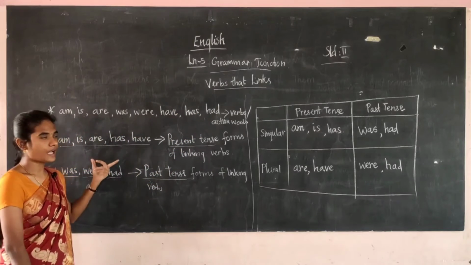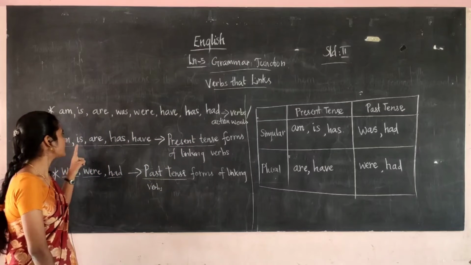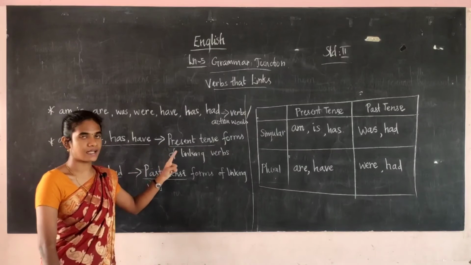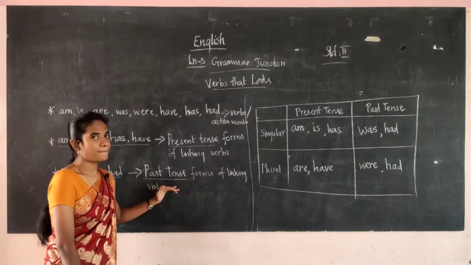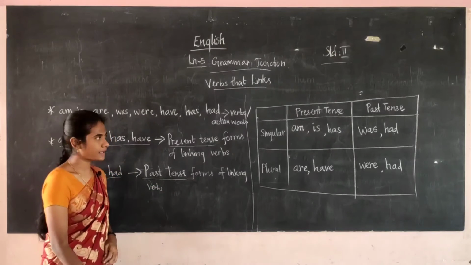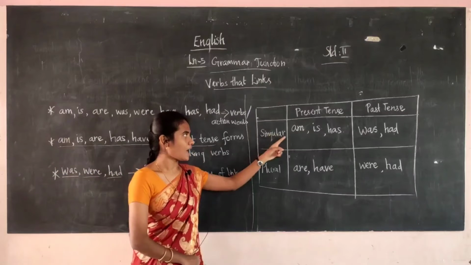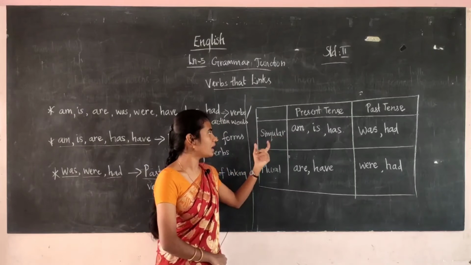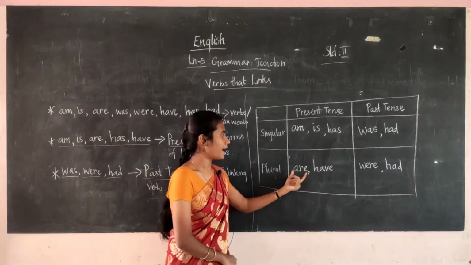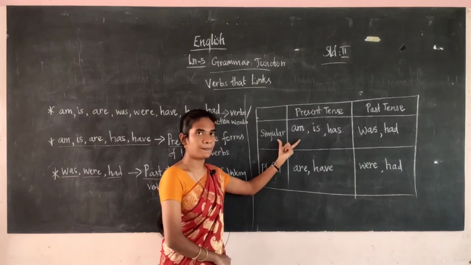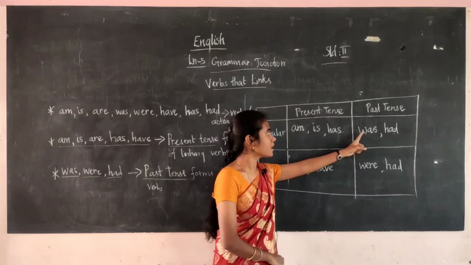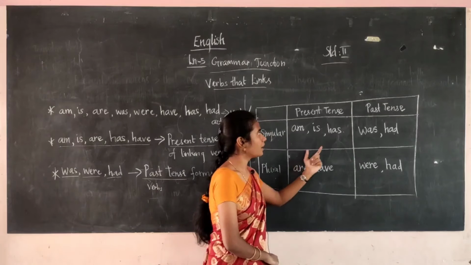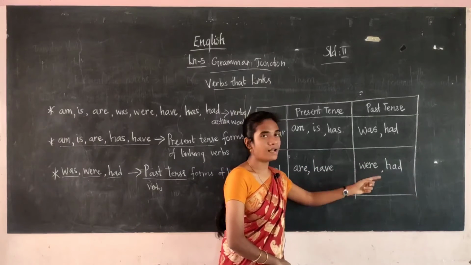Among the 8, 5 are present tense. That is am, is, are, has, have are present tense. The 3 are in past tense. That is was, were, had are the past tense. For that we have categorized this as singular: am, is, has as singular present tense, and are, have as the plural present tense. And the next one, singular past tenses was, had, and the plural past tenses were, had.